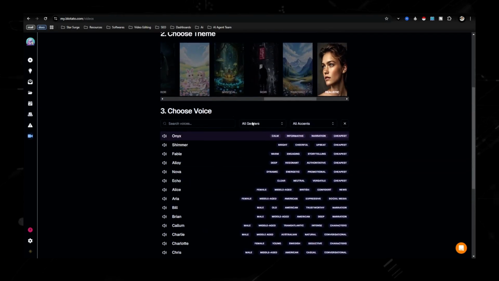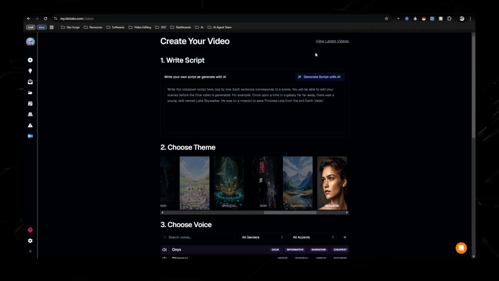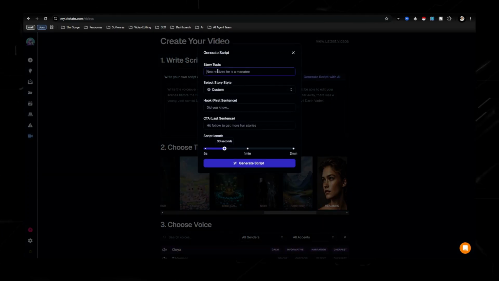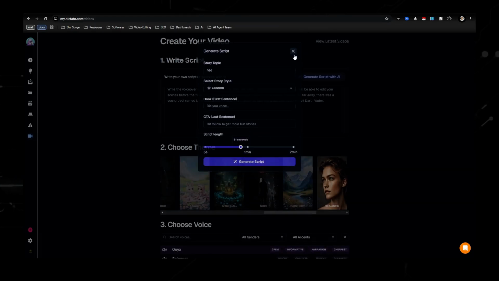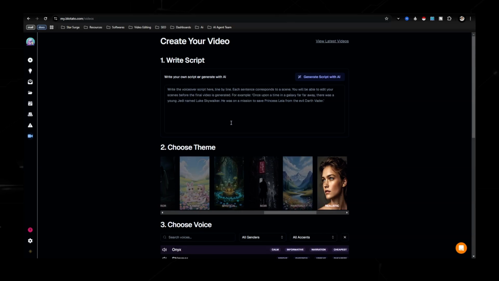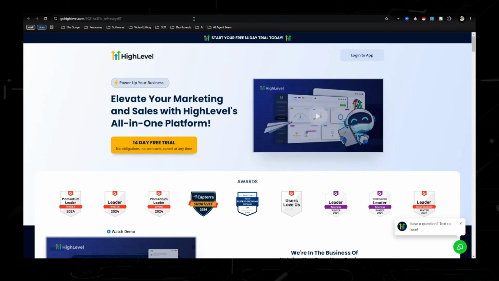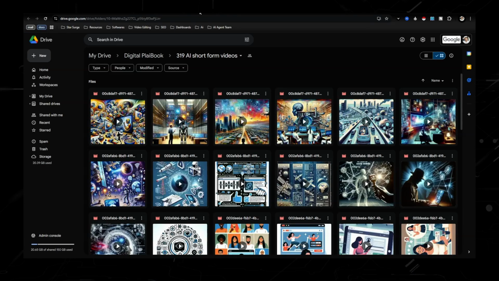But let's say you want to promote a different tool. The good thing is you don't have to go to ChatGPT to type stuff out or to come up with a script. You're able to do that all from within Blotato, and you're able to even go up to about 2 minutes, which is really beneficial. But I'm not going to cover that. Like I said, it's going to be covered in one of the other videos on my channel, but I want to go over to Go High Level and talk about that a little bit more.